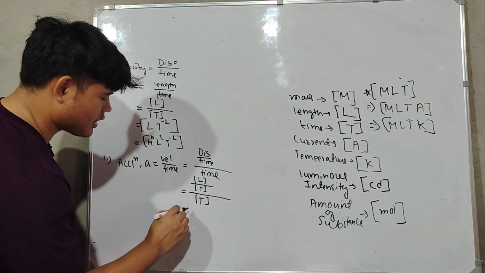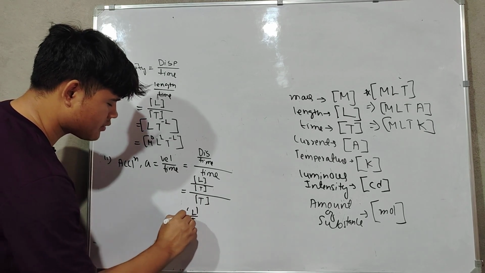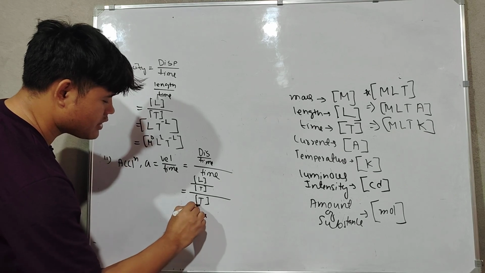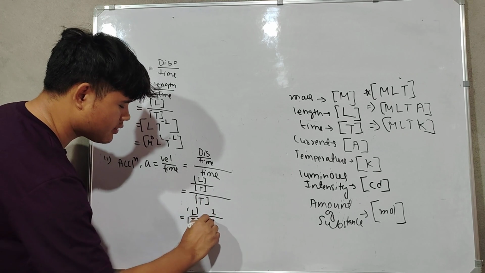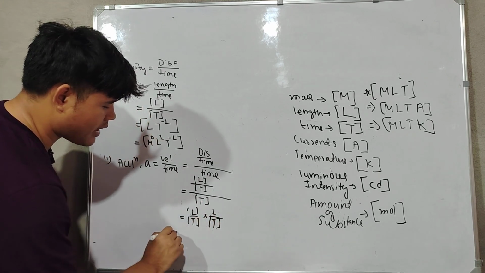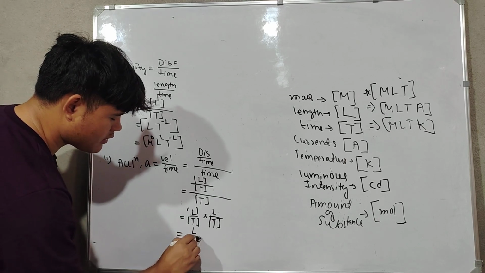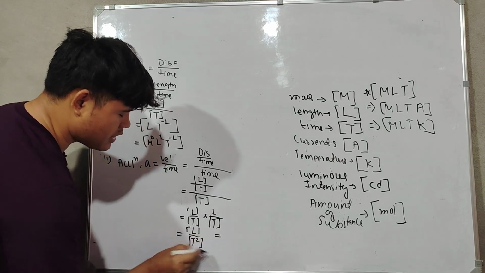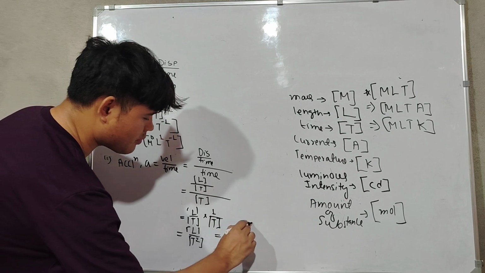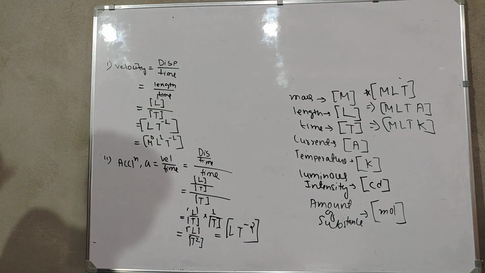So what can we do now? L by T, and this T means T by 1, and 1 by T will get, so it will be like this: L by T square. Now when this T goes up, it will be L T to the power -2. So this is the dimension of acceleration.